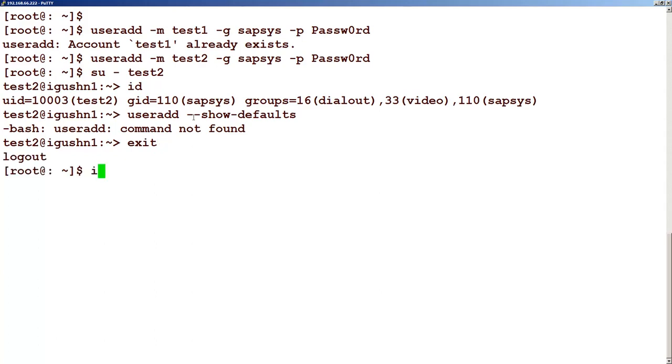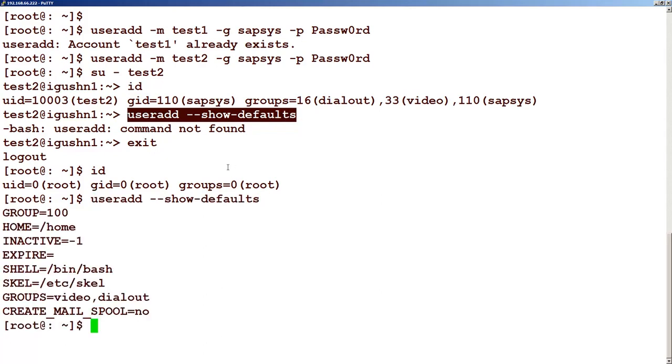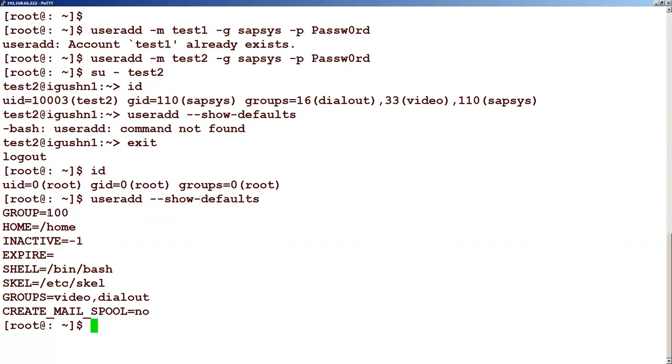So let's run it with the root ID. Executing the same command, useradd show defaults, here you can see the default group is this. If you are not specifying the group name, this is the group name that it gets.